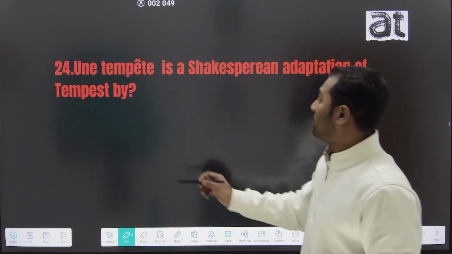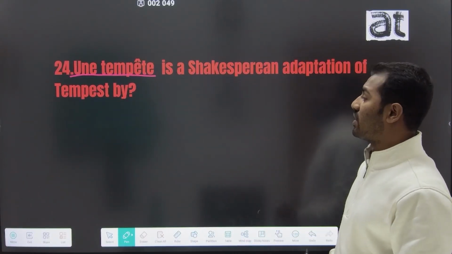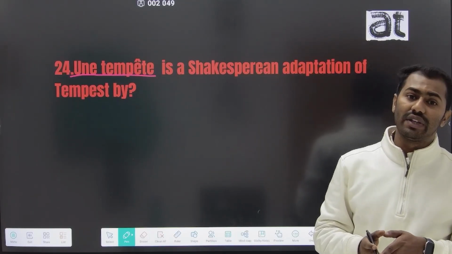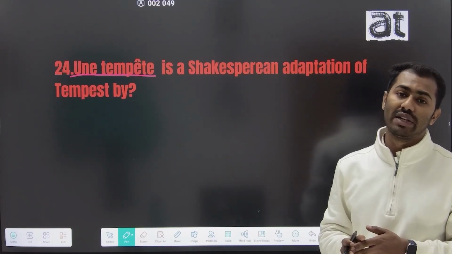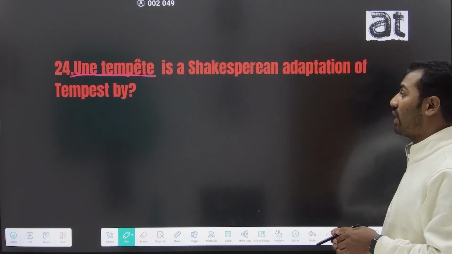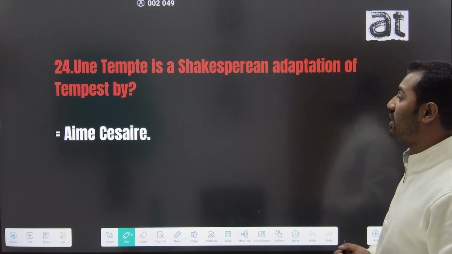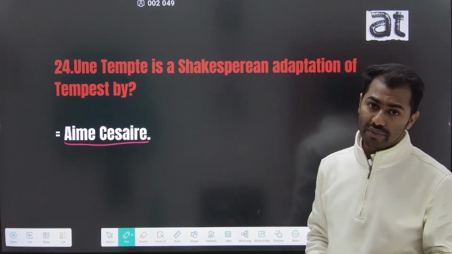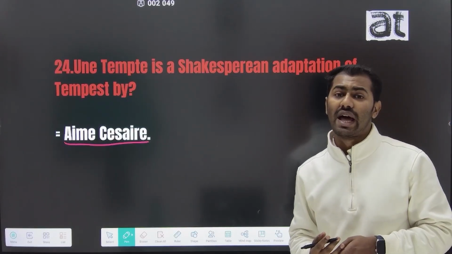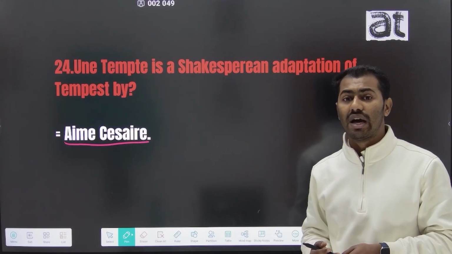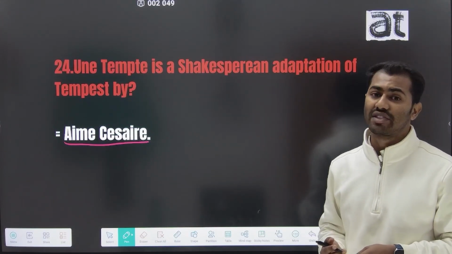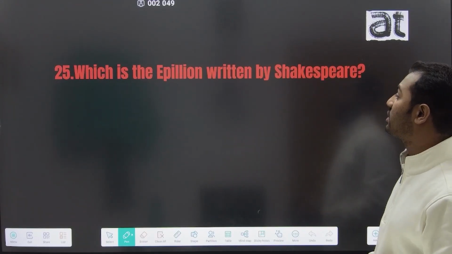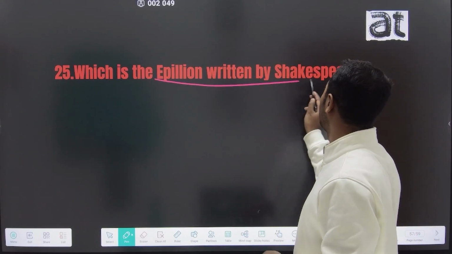24th question, Une Tempête is a Shakespearean adaptation of The Tempest by which author? In the modern time period, there are various film directors and authors who adapted different works of Shakespeare, and Une Tempête is an adaptation of Shakespeare's Tempest, adapted by the author Aimé Césaire. There are other important authors like Welcome Sumi, who wrote Uma Beta, and Margaret Atwood, who wrote Hag-Seed on William Shakespeare's Tempest. The 25th and last question is which is the epyllion written by William Shakespeare?